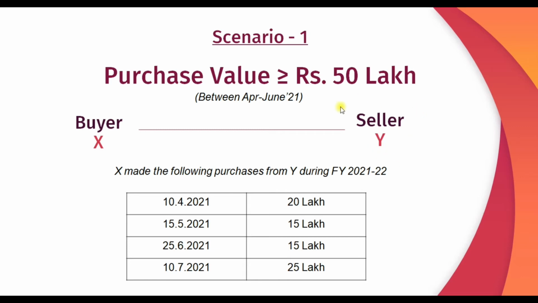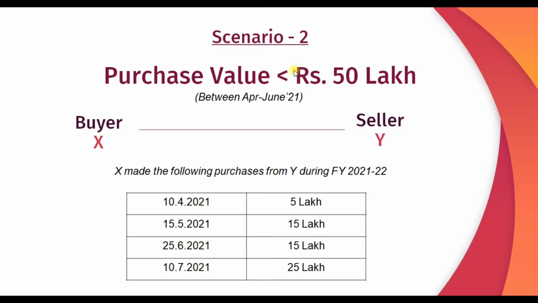Suppose seller Y doesn't have any PAN, then the TDS rate to be deducted is 5% instead of 0.1%. So in this case, we will assume Y has PAN. Hence X needs to deduct 2,500 rupees, that is 25 lakhs into 0.1%. So the balance amount, that is 24 lakh 97,500, will be paid to Y, and whatever tax is deducted in the form of 194Q is to be remitted to the government.